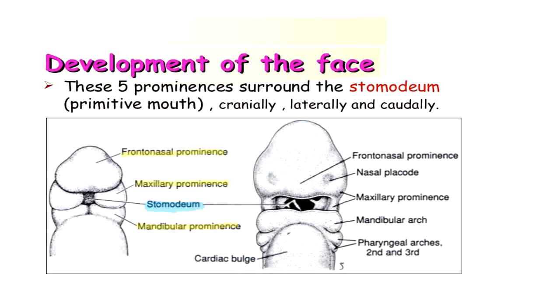Here in the stomodium we see the oropharyngeal membrane, but here we see that the oropharyngeal membrane is breaking down and disappearing, and these are the maxillary prominences, one on each side, and this is the mandibular prominence. The two mandibular prominences, which are separate here, fuse with each other to form the lower jaw. So the lower jaw is brought into existence quite early in development, although the chin is not present, but the lower jaw comes into existence in the 5th week or so.